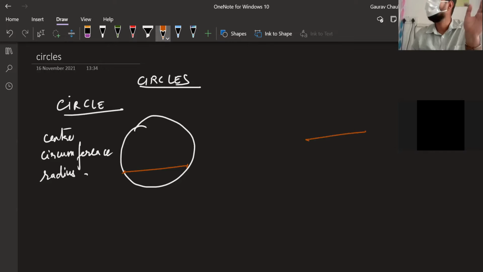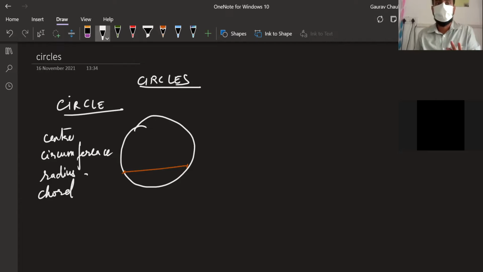Is that all? Is this also a chord? This is a line segment inside the circle. Is this a chord? Why is this a chord? It is touching the circumference. So is this a chord? This is also touching the circumference. Is this a chord? Endpoints are lying on the circle. A line segment in which the endpoints are lying on the circle is a chord. Are we good?